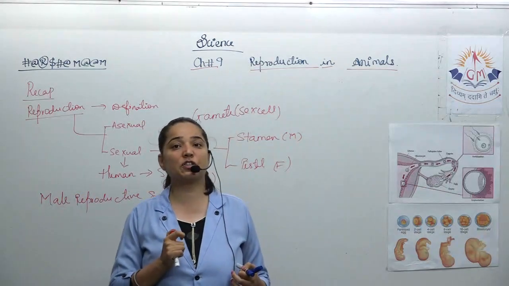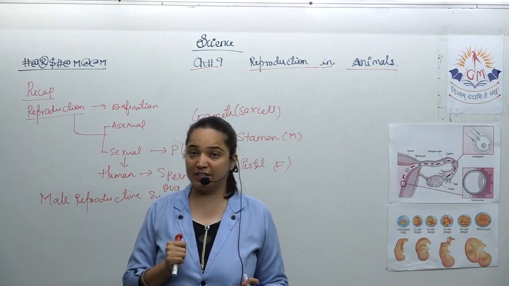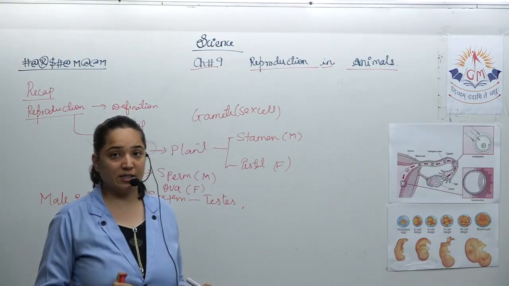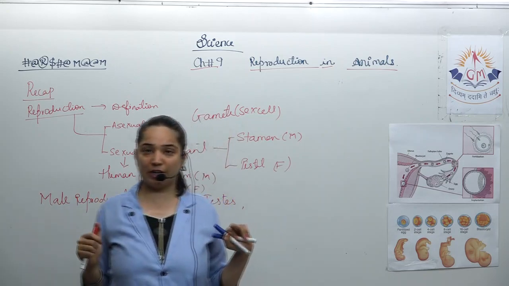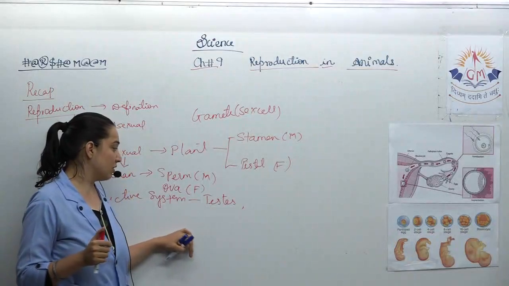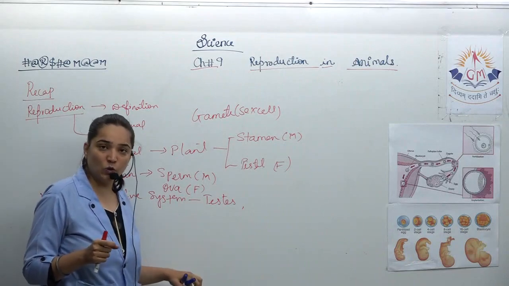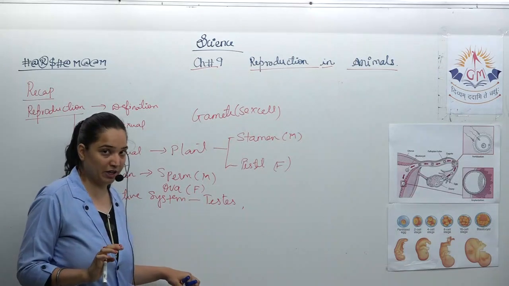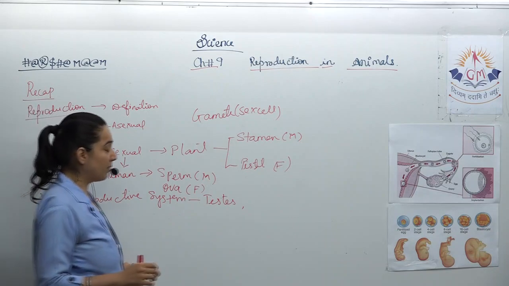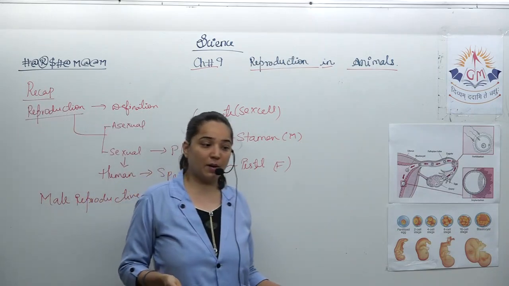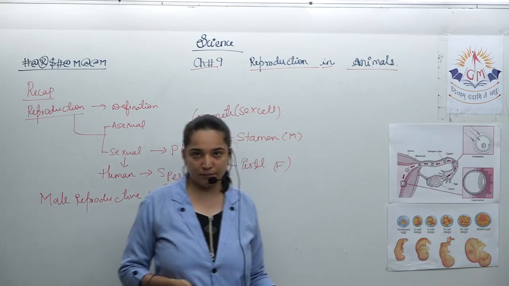The temperature needed for the production of sperms is 2 to 3 degrees Celsius less than the body temperature. The testes are oval in shape and paired, which means they are two in number.